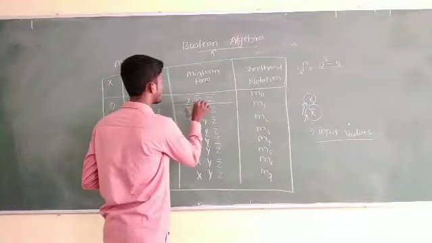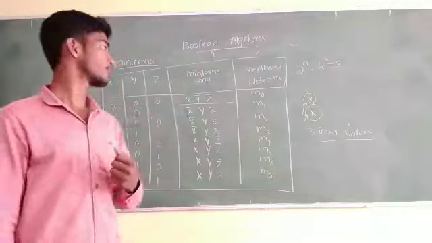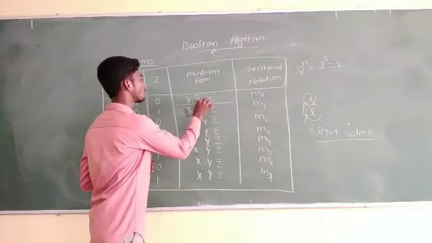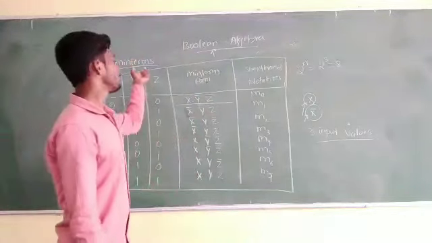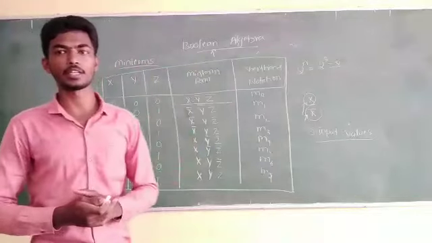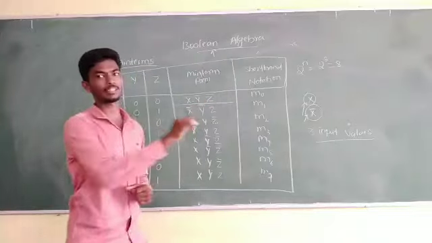You may have one doubt: sir, why have we written this using the dot notation? Because I have told you that a min term is nothing but a product of all literals, and that product you have to write like this only.